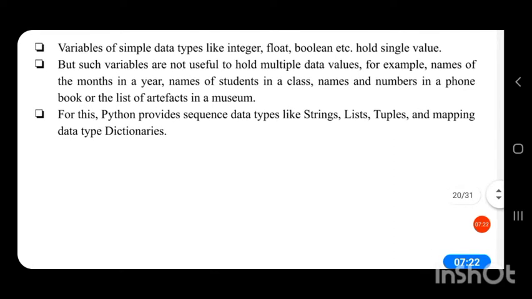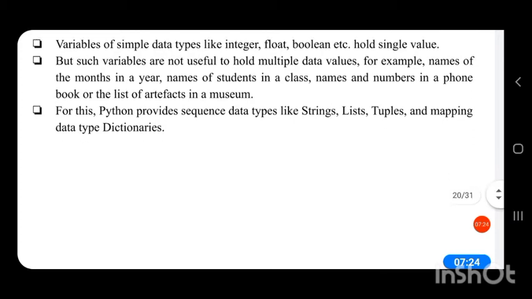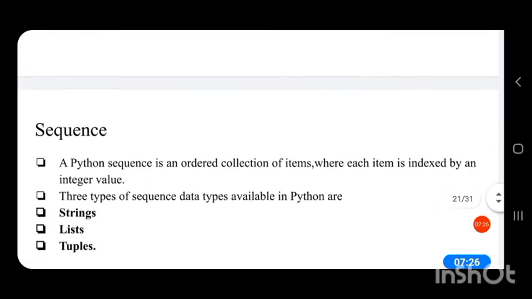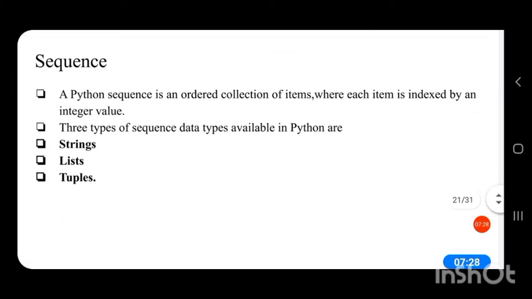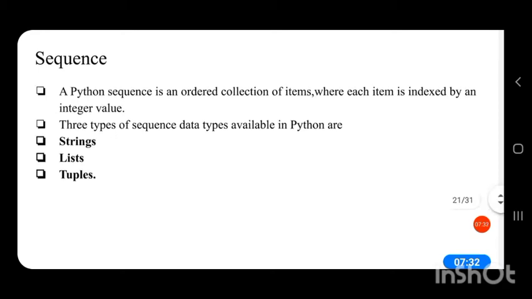So let us see how this sequence data type works. A Python sequence is an ordered collection of items where each item is indexed by an integer value. Three types of sequence data types in Python are strings, list and tuples.